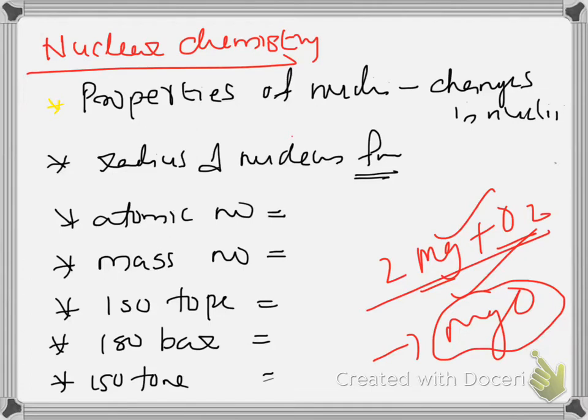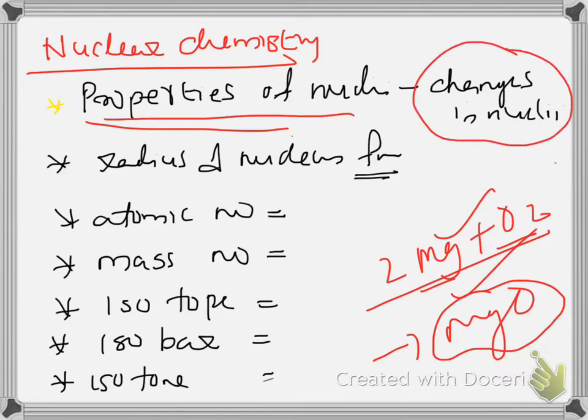So what is nuclear chemistry? It is the branch of science which deals with the properties of the nucleus and changes inside the nucleus. It is entirely different from chemical changes. It has been found that the radius of the nucleus is of the order of a femtometer, that means 10 raised to minus 15 meter.